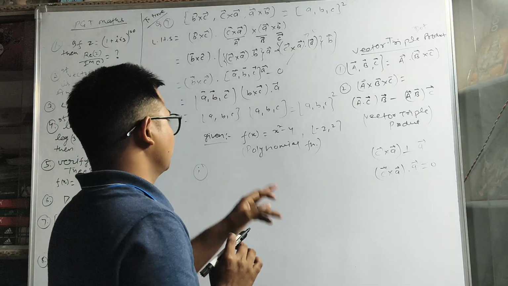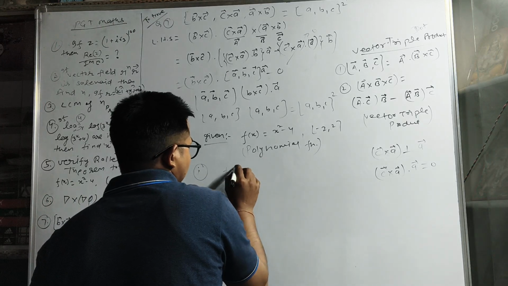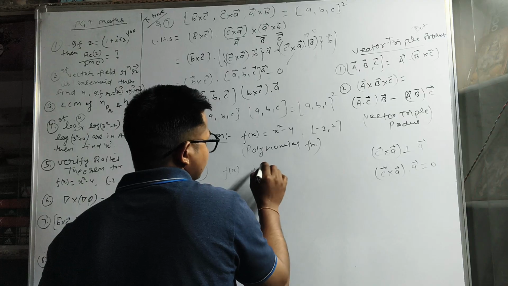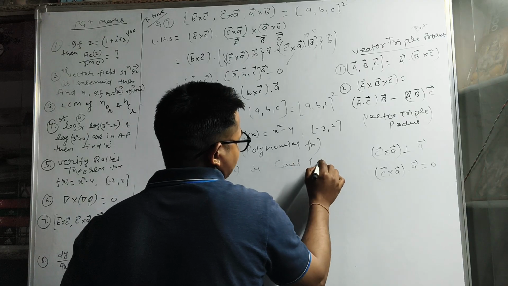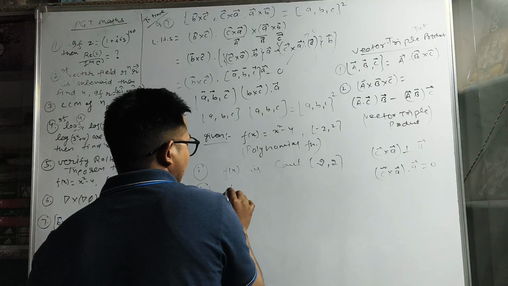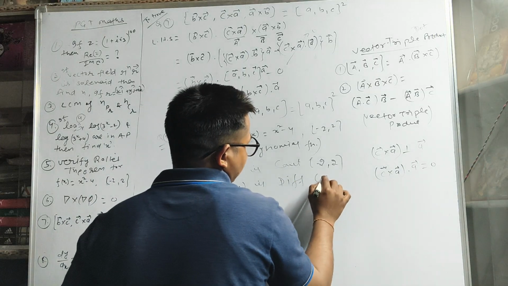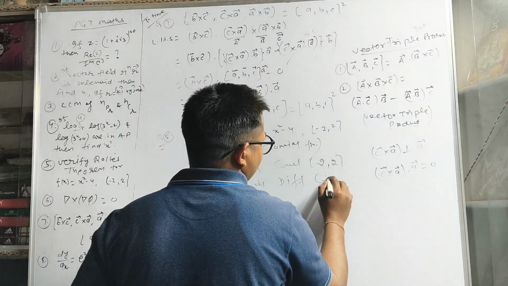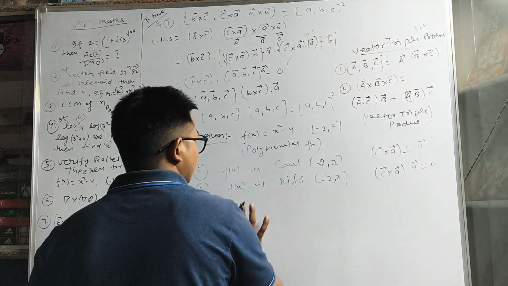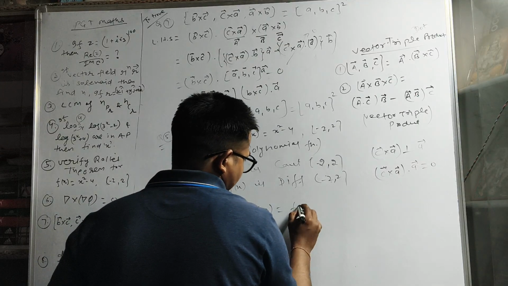According to Rolle's theorem, the given function must be continuous and differentiable. Since f(x) is a polynomial function, f(x) is continuous in the closed interval minus 2 comma 2, and differentiable in the open interval minus 2 comma 2. And third, we find the value of f(x) at the endpoints, that means f of minus 2 equal to f of 2.